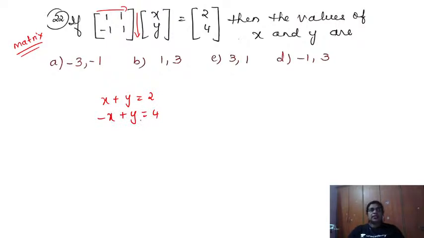Okay, so what is it? We are going to get, we can add the 2. So I am getting 2y is equal to 6. So from this, y is equal to 3 direct. Okay, but I have y is equal to 3, 2 options. So I have to make a choice now.